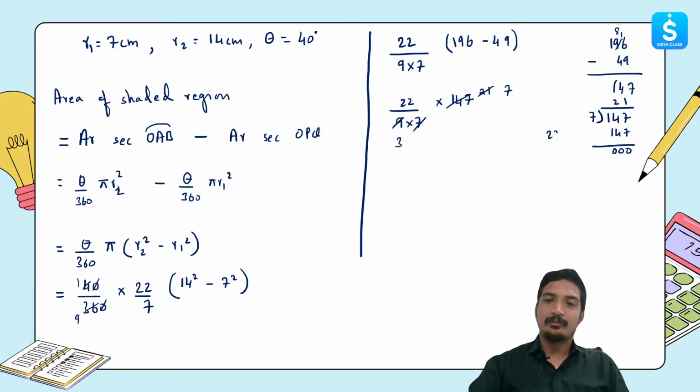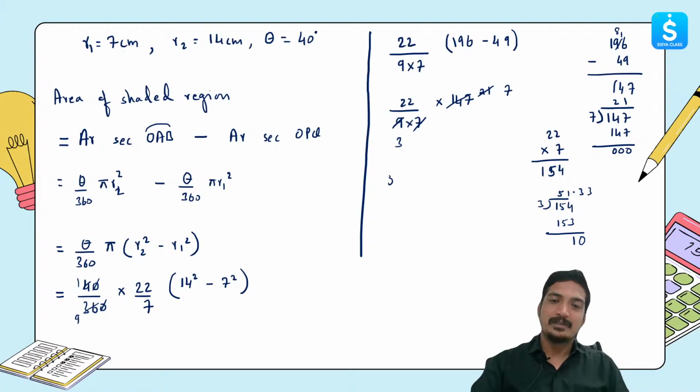So 22 into 7 will give you 154. Let's divide this by 3. 154 divided by 3, 5 threes are 15, 1 remainder, we get 51, then we put a decimal point, and then this will be 3, 3, 3. So the answer is 51.33 centimeter square. And there you go, you got the area of the shaded region.